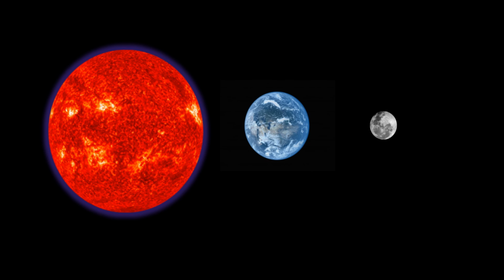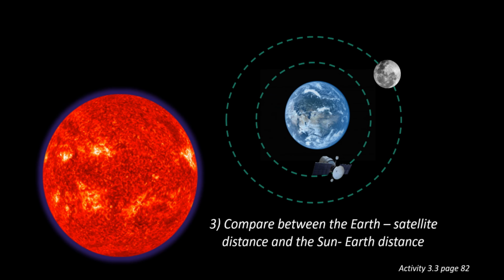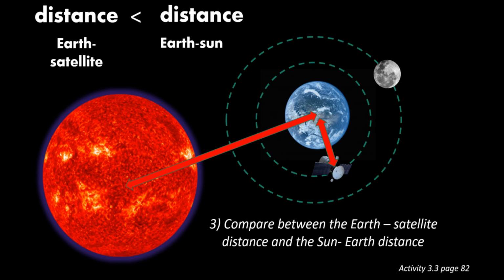From the values of the mass given, we can say that the mass of the Sun is bigger than the mass of the Earth, the mass of the Earth is bigger than the mass of the Moon, and the mass of the Moon is bigger than the mass of the satellite. Number 3. Compare the Earth-satellite distance and the Sun-Earth distance. This is the Earth-satellite distance and this is the Sun-Earth distance. We can say the distance between Earth and satellite is smaller than the distance between Earth and Sun.